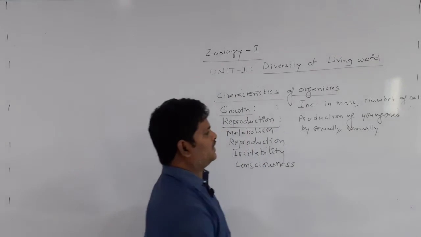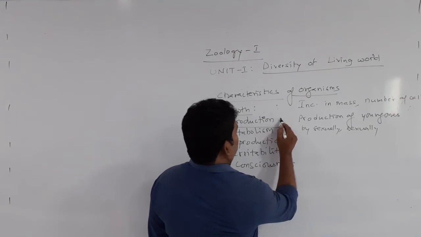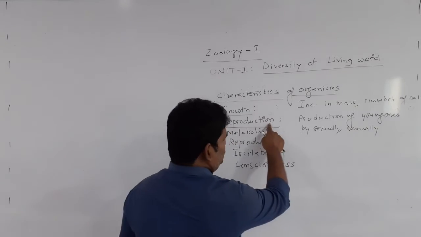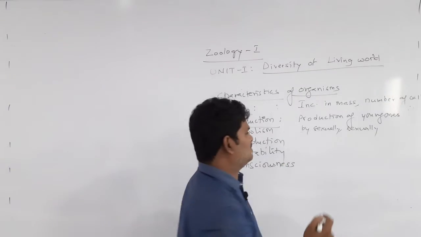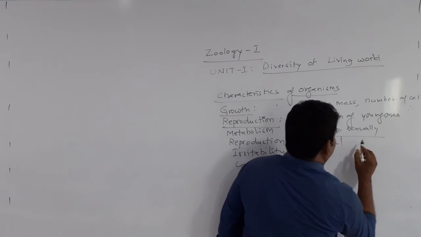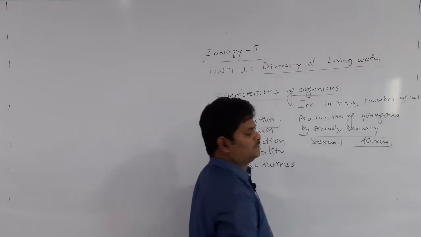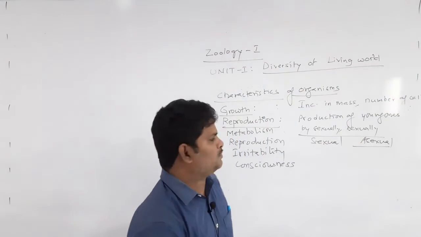The production of young ones sexually or asexually is called reproduction. So reproduction is broadly of two types: sexual reproduction and asexual reproduction.